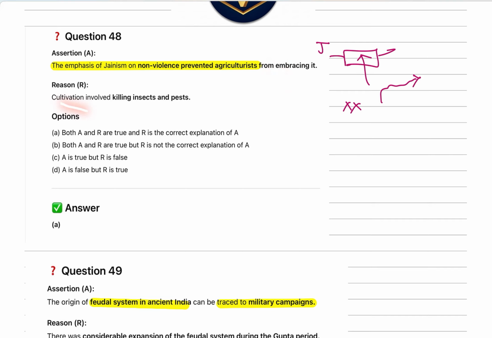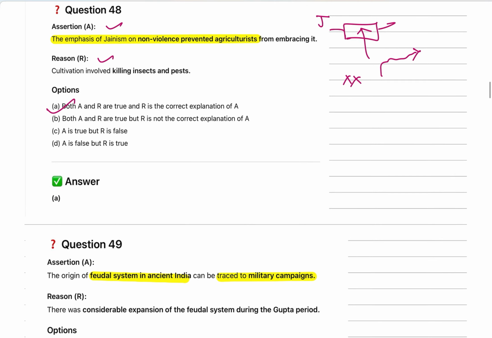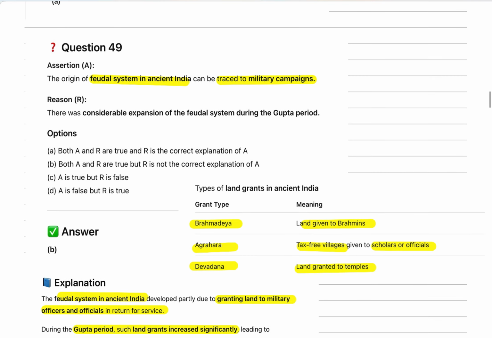Then the reason: cultivation involved killing of insects and pests. Yes, this is the reason why farmers stayed away. So both assertion and reason are correct, so our option is right. Reason is the proper explanation of the assertion.